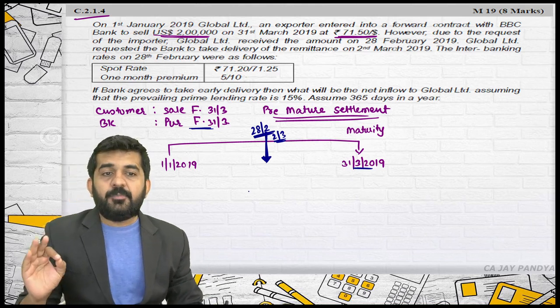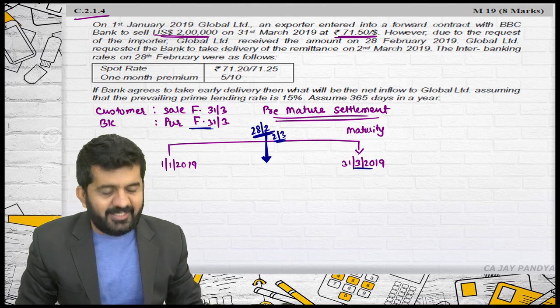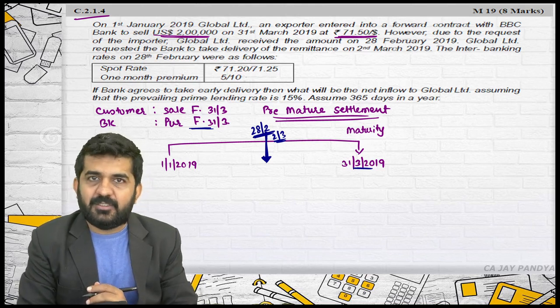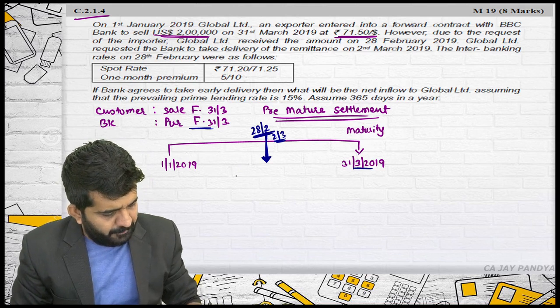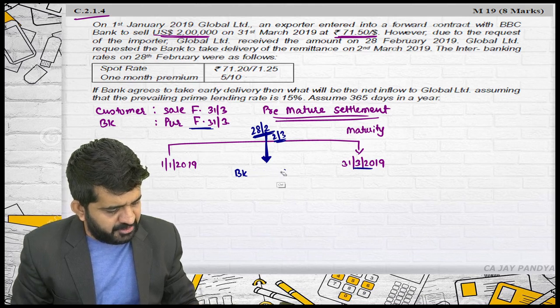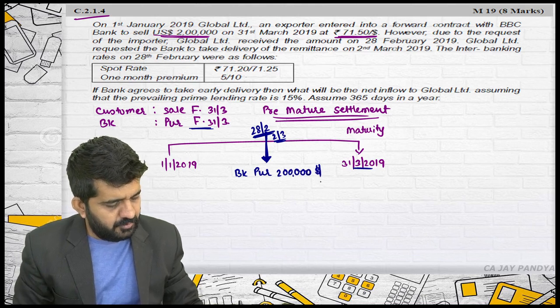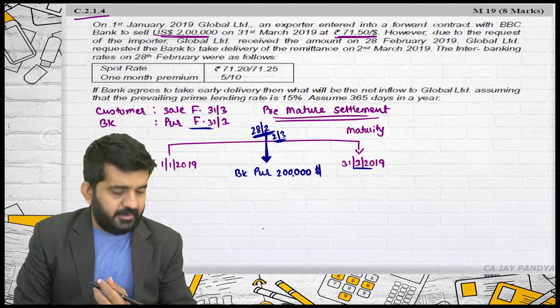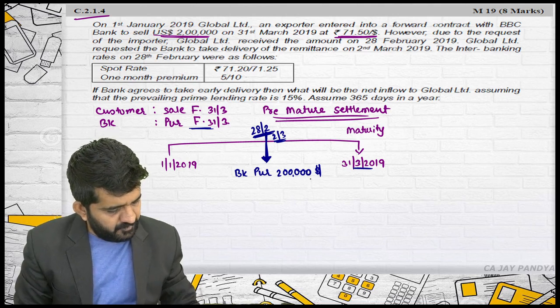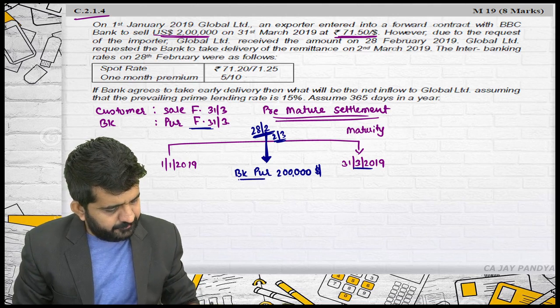Now, the customer will be giving $2 lakh on 28th of February. Is it alright? So the bank will be receiving $2 lakh, or the bank will be purchasing $2 lakh on this date.